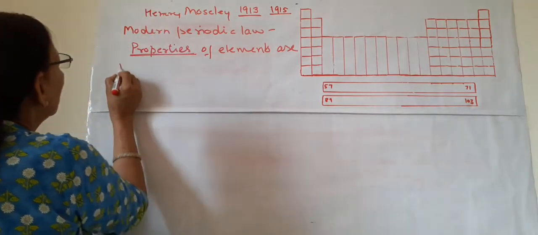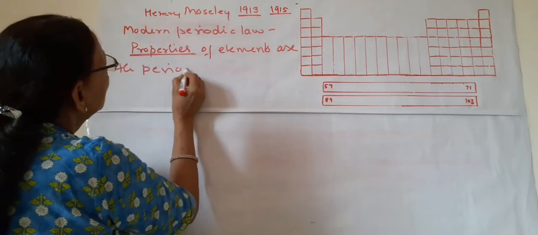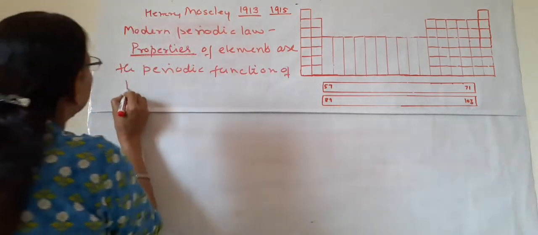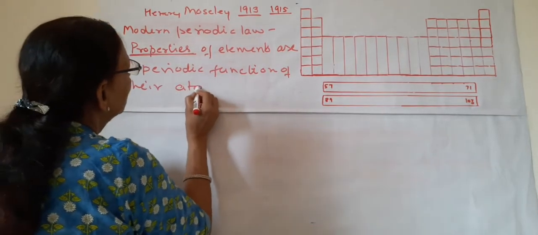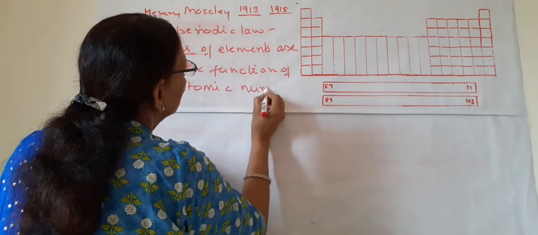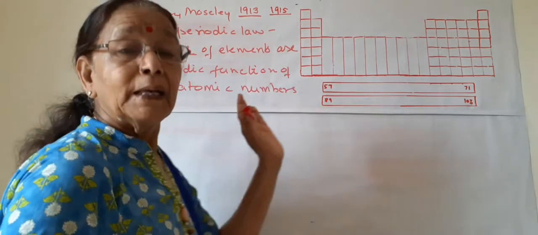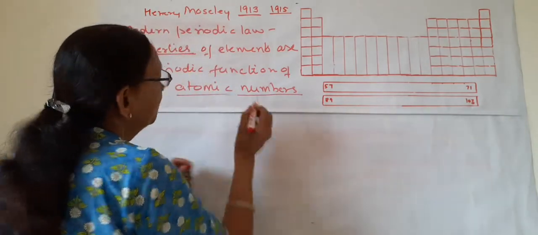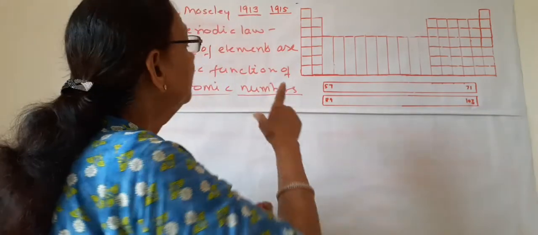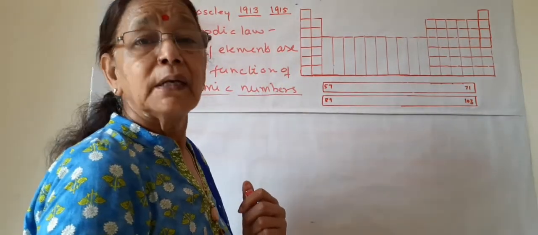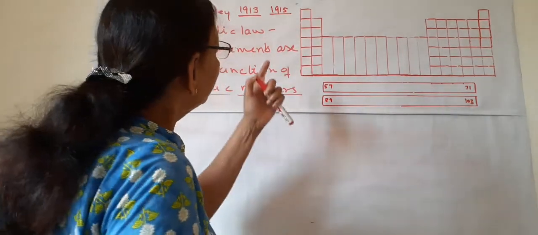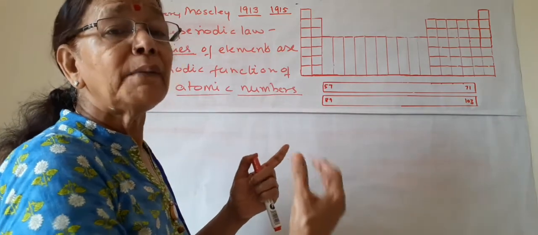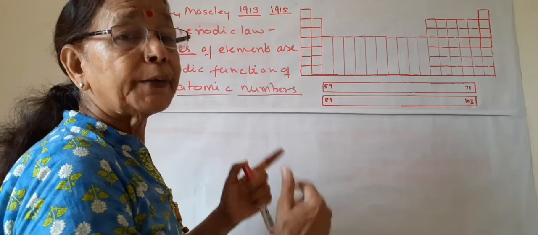Properties of elements are the periodic function of their atomic numbers. So this is the first time we are using the word atomic number. Till Mendeleev, atomic masses were used to describe this table. This is the first time Moseley said that atomic number is a more fundamental property of an atom than the atomic mass.